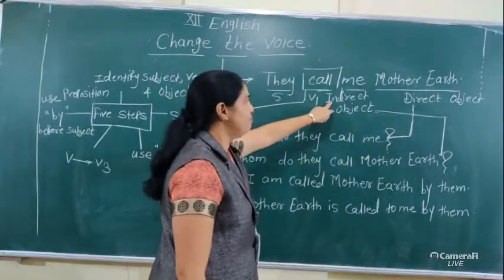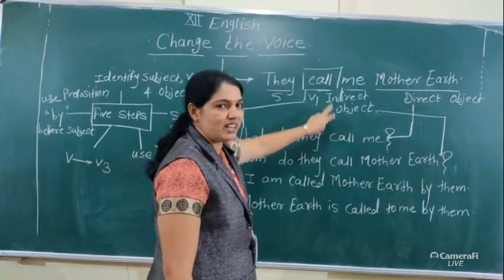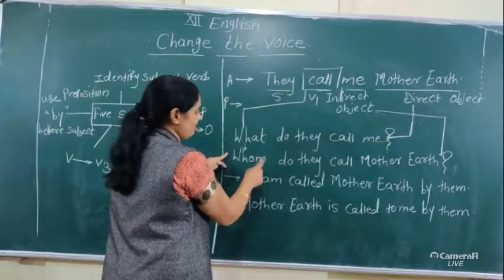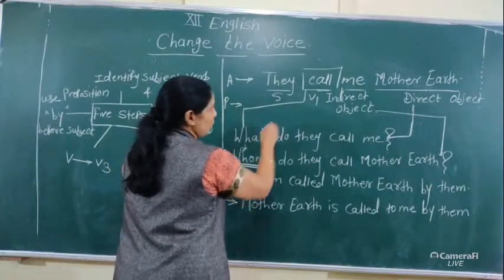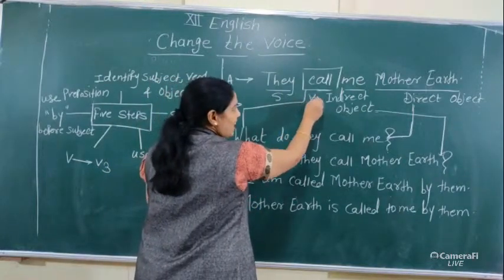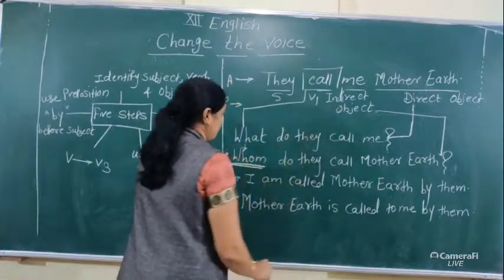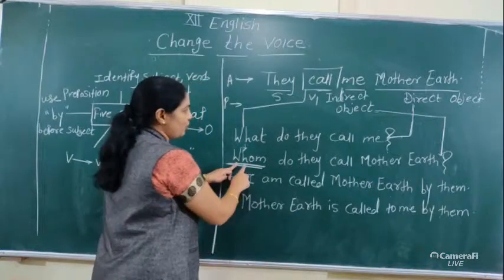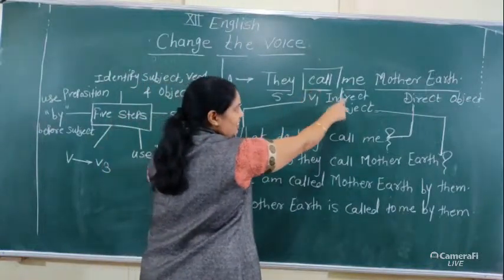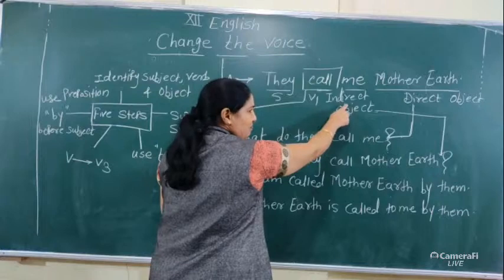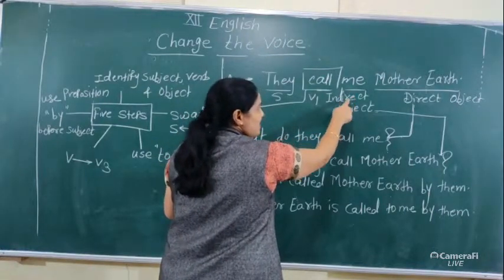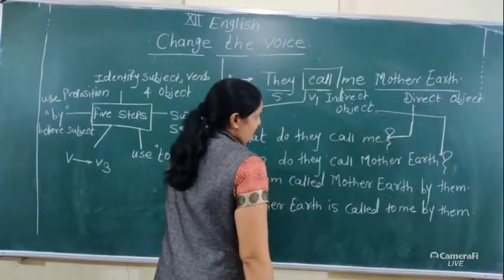Why do we call this pronoun me an indirect object? When we ask a question using whom to the main verb, the answer is the indirect object. Whom do they call Mother Earth? The answer is me. Here this pronoun is the indirect object.